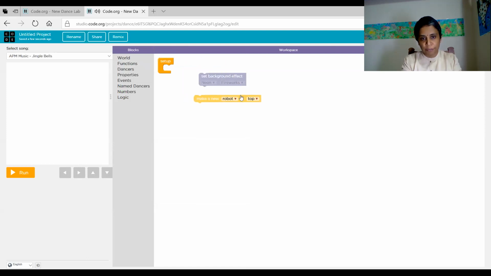Now place it properly. You already know Lego blocks, you have played, and you know how to fix the blocks. Yes, you have fixed the block here. So I told what the robot, who the dancer is, the robot I have selected. I'm going to keep this robot in the center.